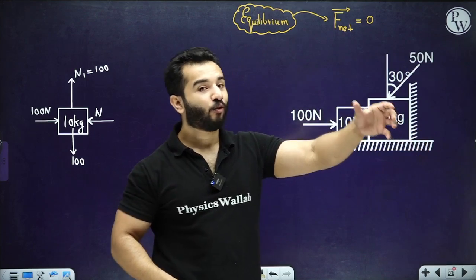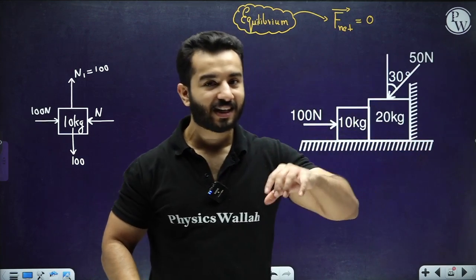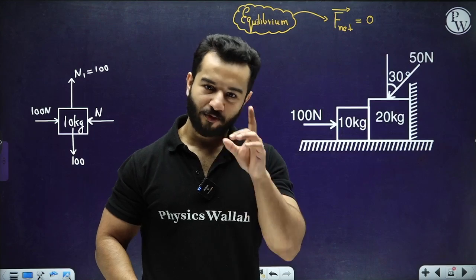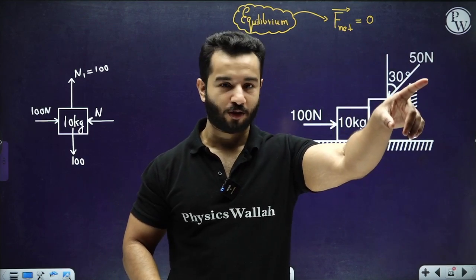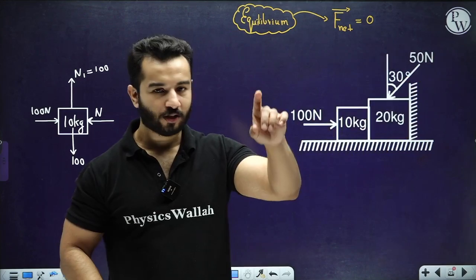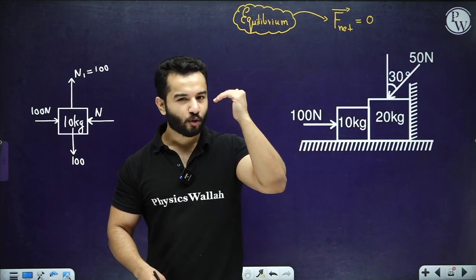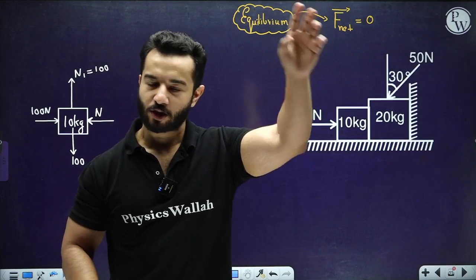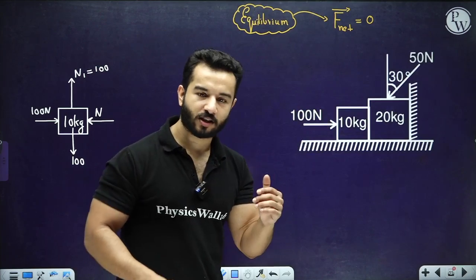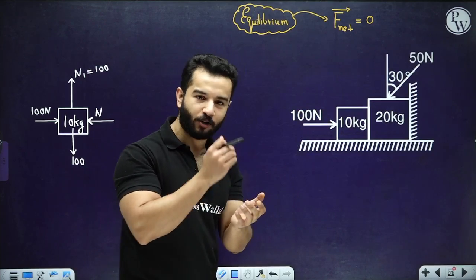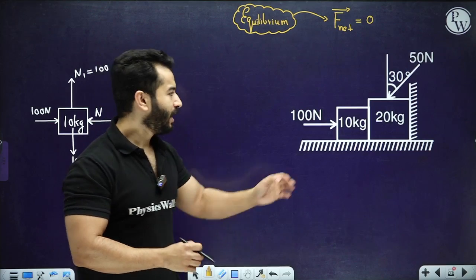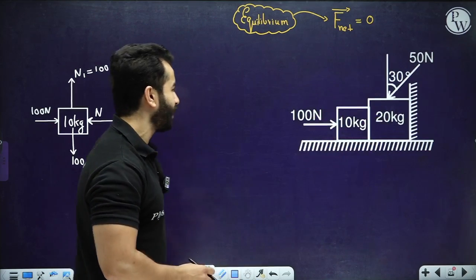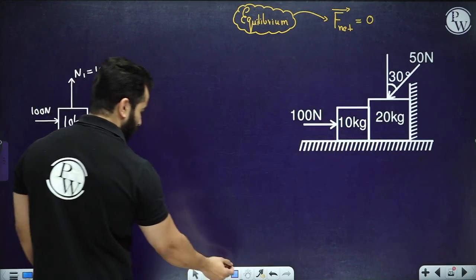And when I say net force will be 0, I necessarily do not mean that the body will be at rest. I just mean if net force is 0, go back to Newton's first law. Newton's first law was very easy, but can you quickly relate every question to Newton's first law? That's important, right? So please don't just assume that if net force is 0, the body will always be at rest. Obviously, here the body will be at rest because we can see the scenario is something like this. So we have drawn everything for the 10 kg block.